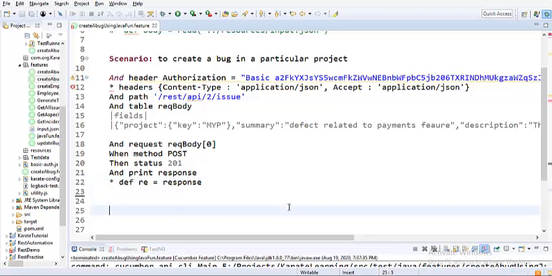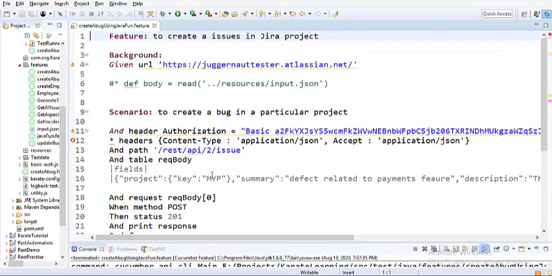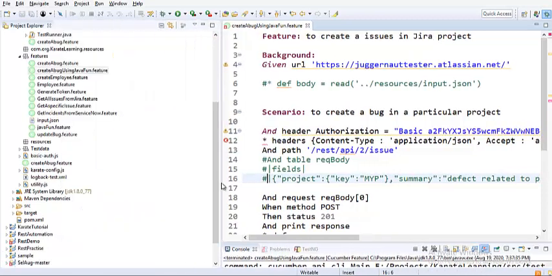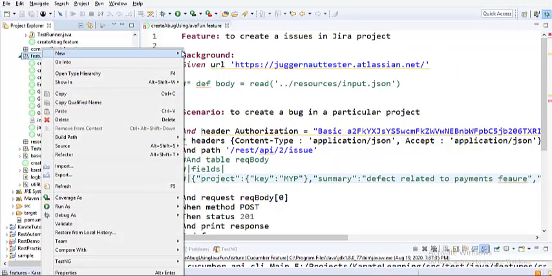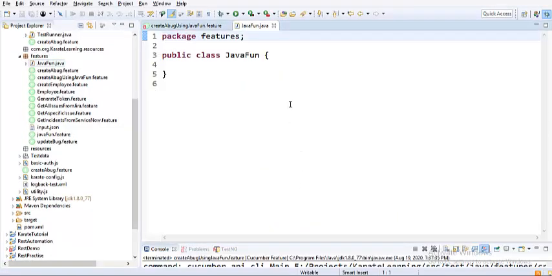In this particular response, I would like to have the body sent from a Java function. So how do I do that? For this, I'll comment out these three lines, because I don't want this table anymore, at least for some time. And let me create a Java function, guys. I'm sorry for that. Just right click, new, and I'm creating a class. I'm calling it JavaFun, and I don't want a static main method.